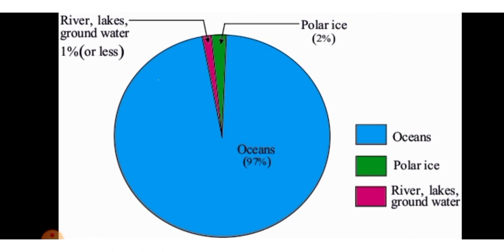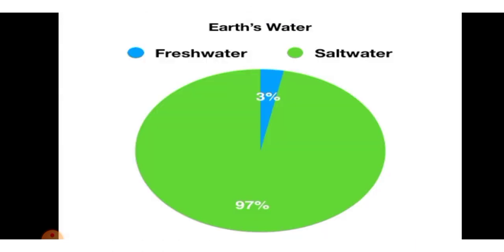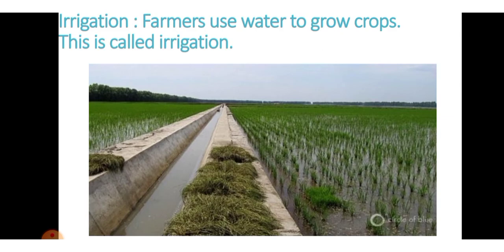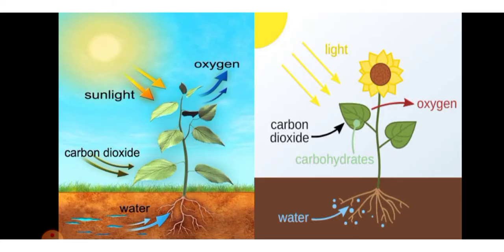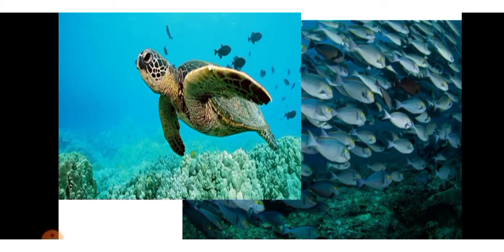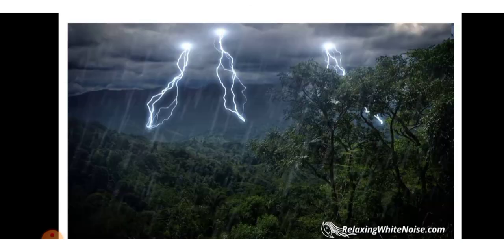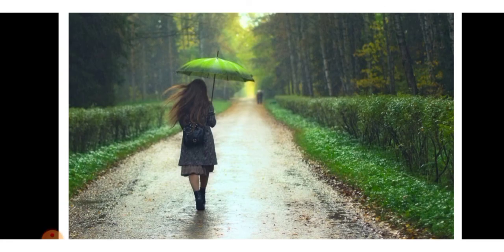Then this is how 97% water is present and only 3% is the fresh water, that is usable water. And then all the plants, animals, we use water for life, for surviving. And then only rain is the fresh water resource, or the source of fresh water is only and only rain. So this is what we learn.